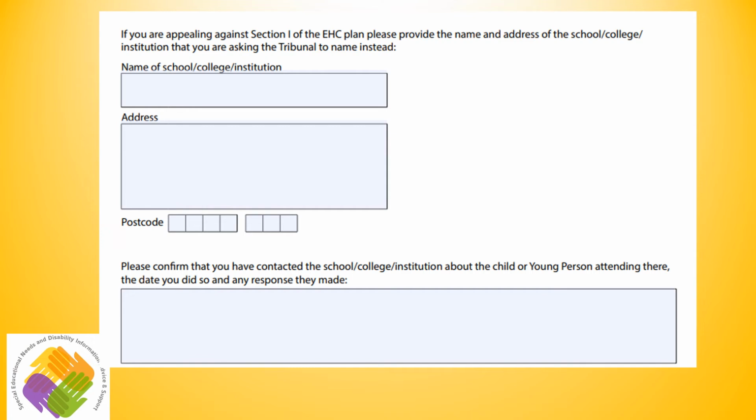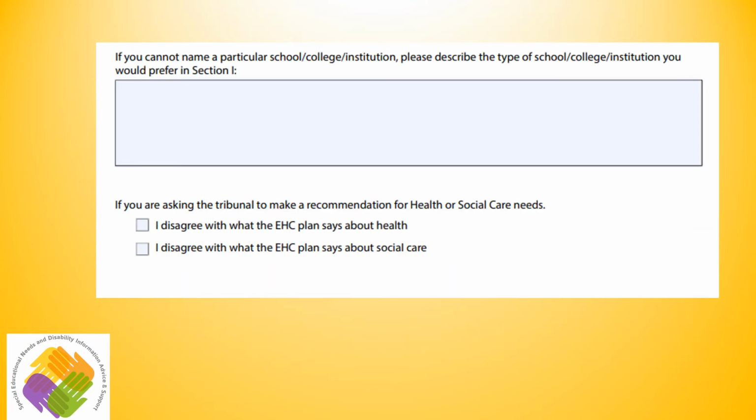If your preferred school is a wholly independent school, and this will be discussed in more detail in the next few slides, you will need to confirm that you have been offered a place from the school and the school's response to you, including them in the appeal. At the bottom of this same page, there is also a box where you can indicate what type of school you would prefer to be named. This will be relevant for you if you do not yet have a preferred placement, but know what type of school you would prefer. For example, a mainstream setting versus a specialist setting.